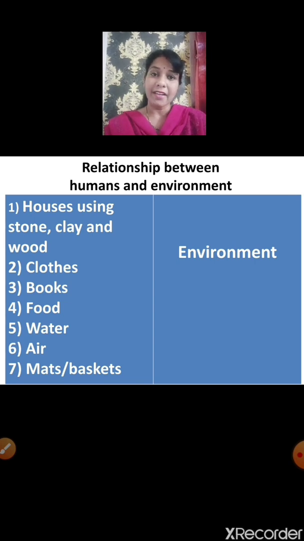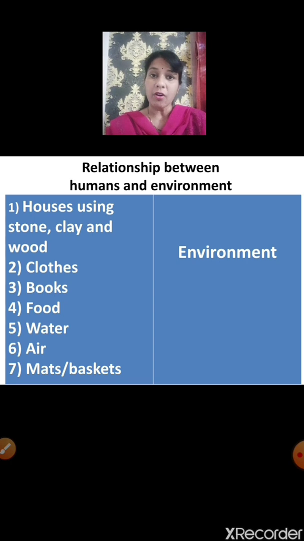So, directly we get the materials required to make books from the environment. We also need food to live, and we get food from plants and animals, and we know that plants and animals both are a part of our environment.